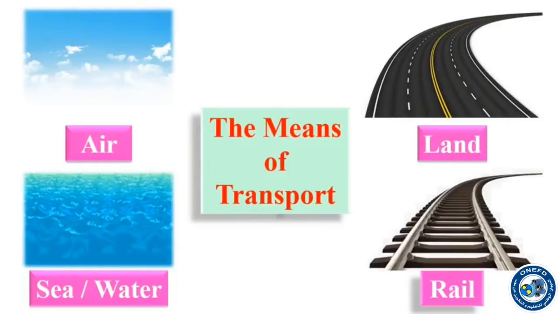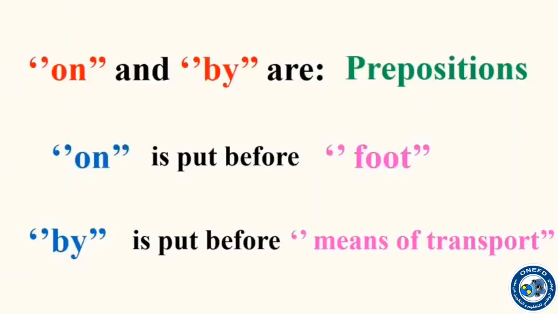Also, we have seen the 2 prepositions on and by. On is a preposition and by is also a preposition. On is put before foot. So on plus foot. I go to school on foot. But by is put before means of transport. I can say I go to London by plane. I go to Paris by plane. I visit Oran by train.